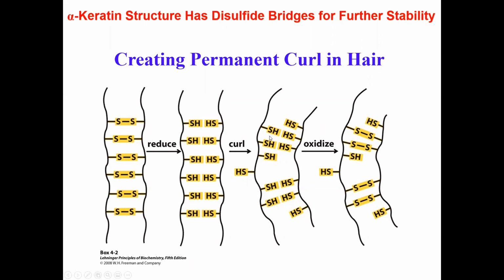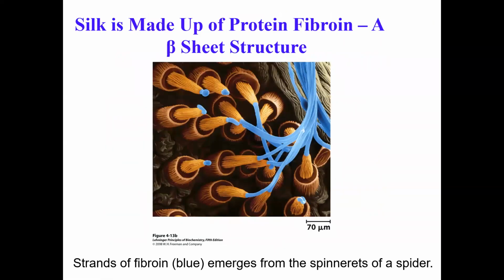And what that will do is it will form the disulfide bridge again, like this. But in this case, the disulfide will be formed not the disulfide that existed when there were no curls, but maybe from the neighboring residues. And so this then creates what we call the permanent curl that you see. All right, that's good enough.